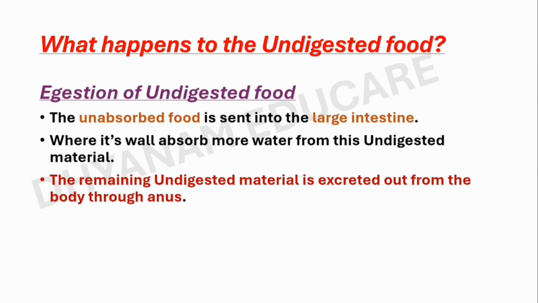Now, what happens to the undigested food? The unabsorbed food is sent into the large intestine, where its wall absorbs more water from this undigested material. Then the rest of the material is excreted out from the body through the anus. This is all about the human digestive system. Hope all of you understood.